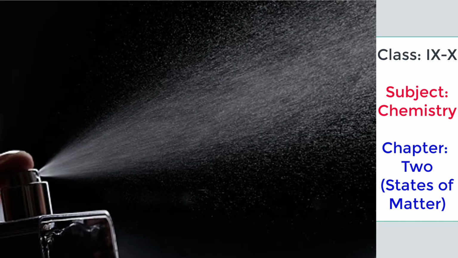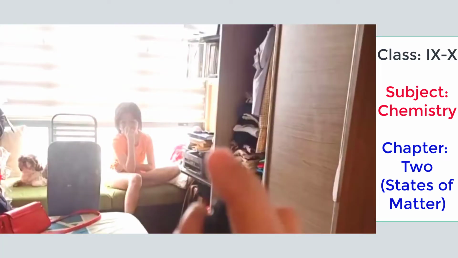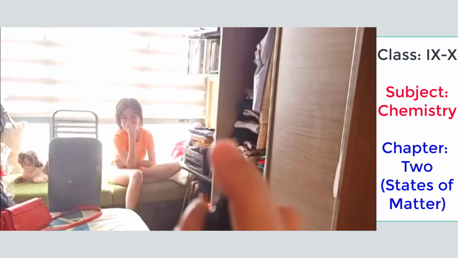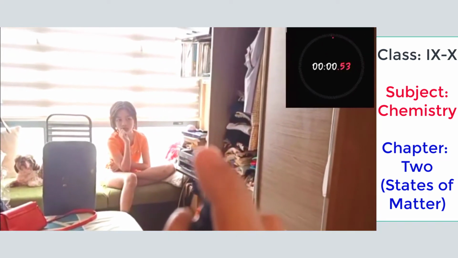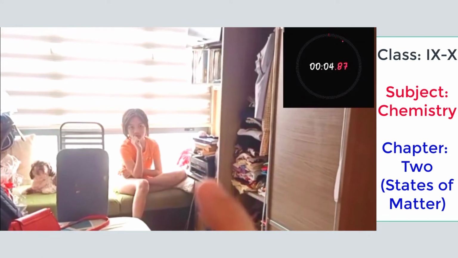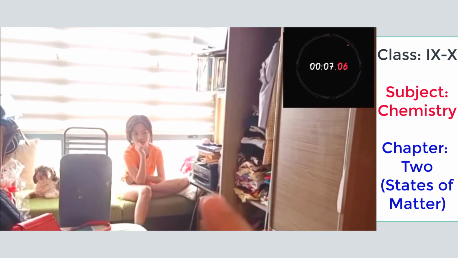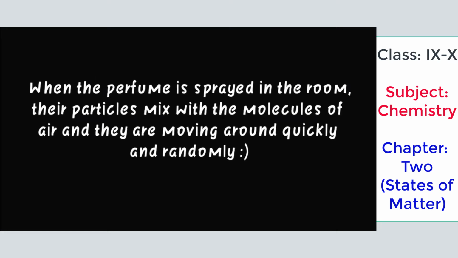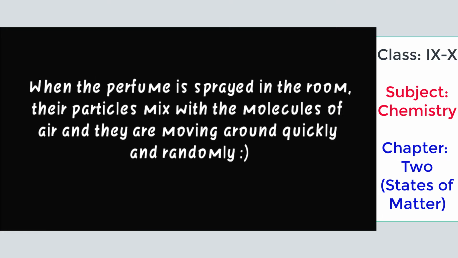If we keep any person to check the smell of the perfume, then it will take a few seconds to go there. Suppose you press the bottle, then 2 meters away, if any person is there to check the smell, then after a certain time he will get the smell. So it will take a fixed time for spreading out. When the perfume is sprayed in the room, the particles mix with the molecules of the air and they are moving around quickly and randomly.